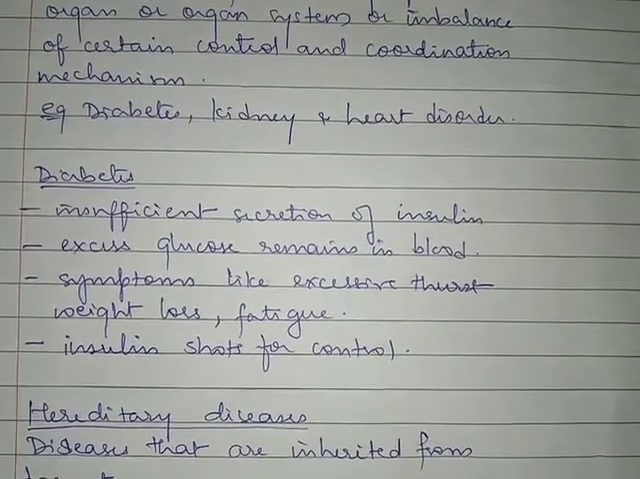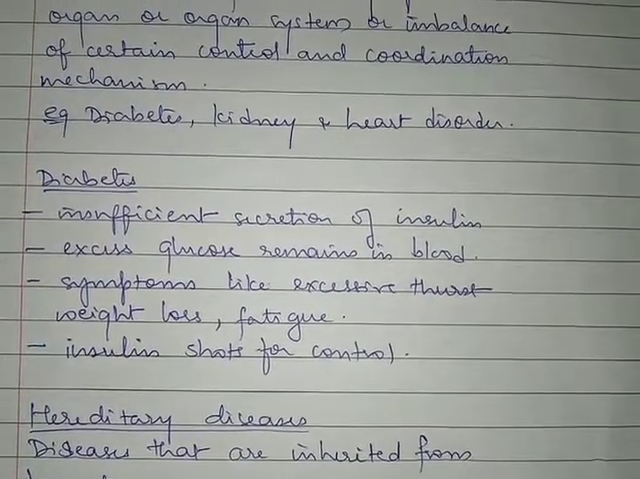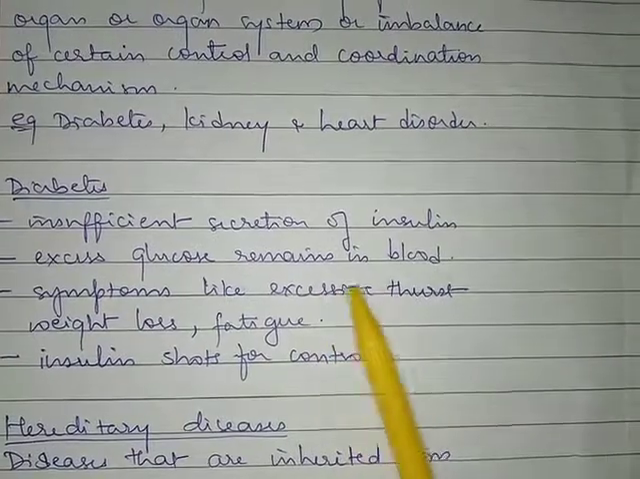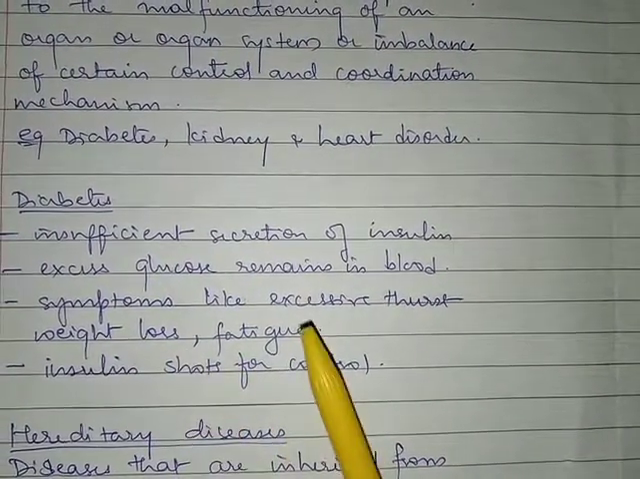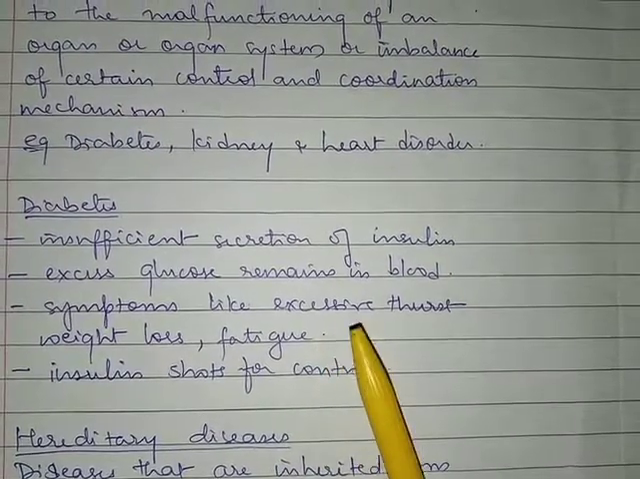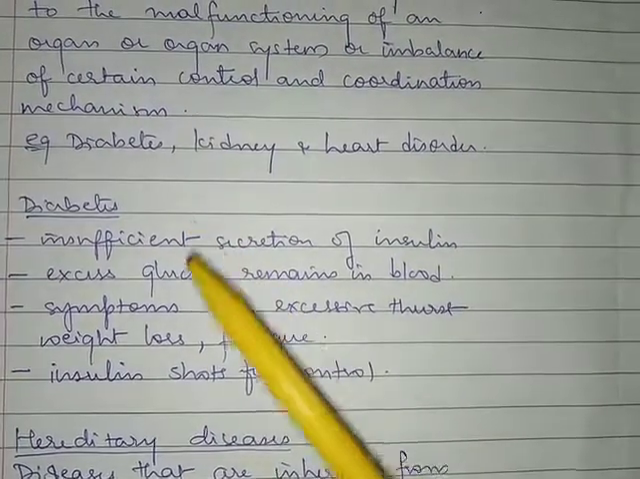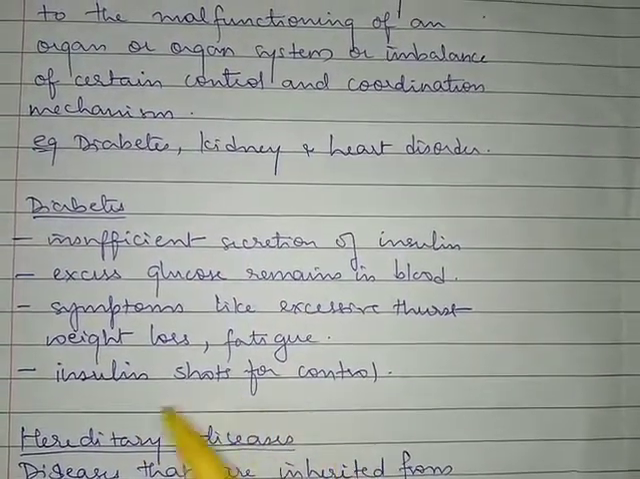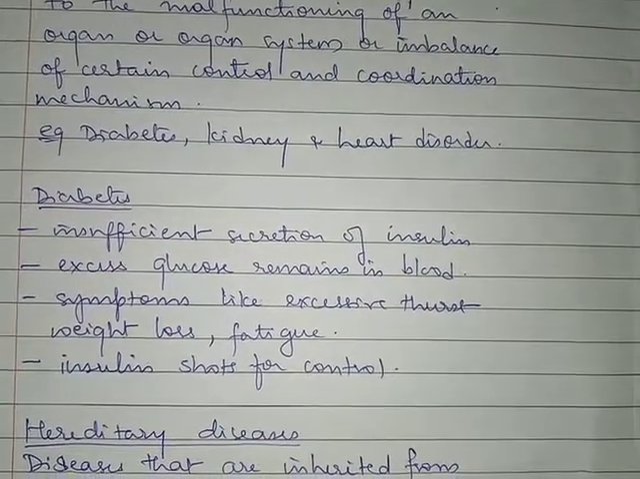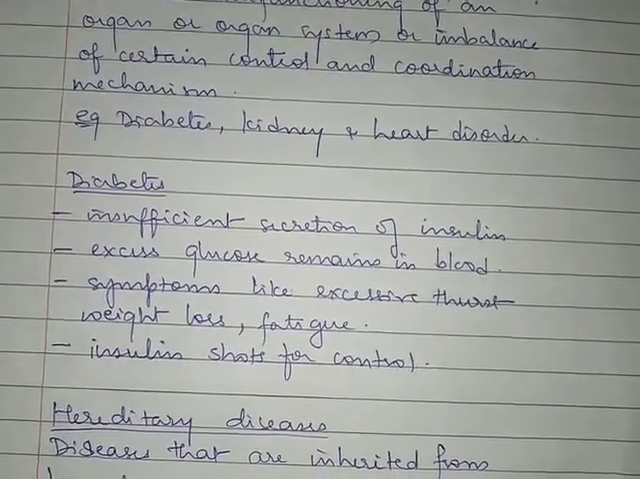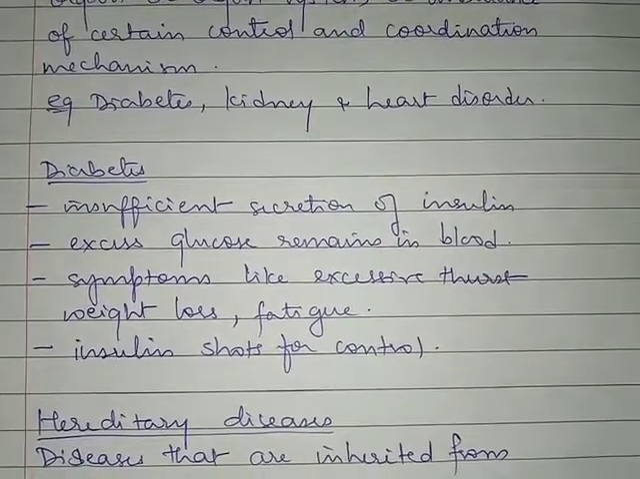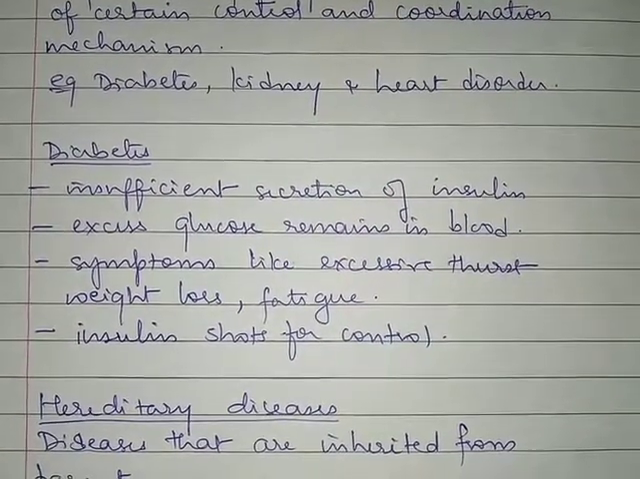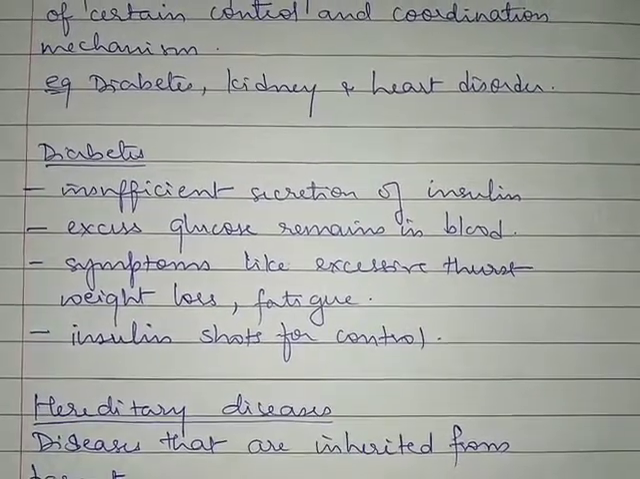Understanding? So what are the symptoms of diabetes? The symptoms of diabetes are excessive thirst, weight loss, fatigue. Okay, now how can you control diabetes? You can control diabetes by using insulin shots. Okay, so insulin injections will be given to the affected person who is having diabetes so that the diabetes is under control. Okay, so this is about the metabolic disease.